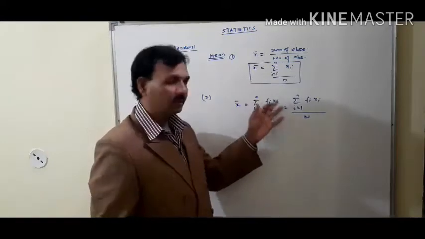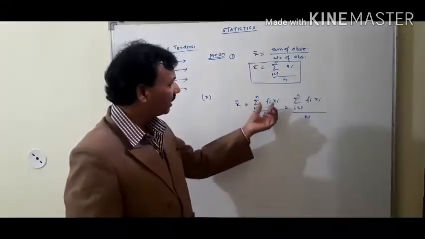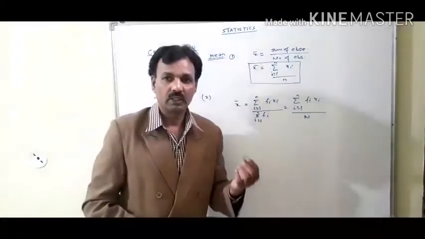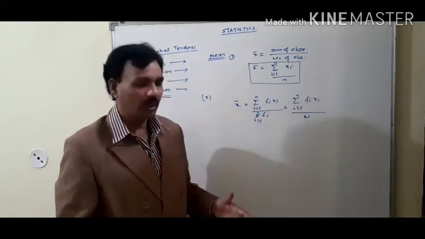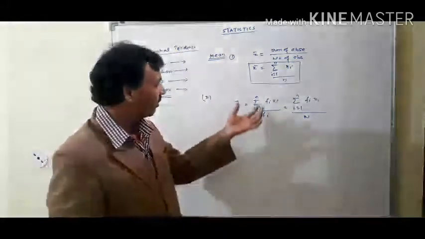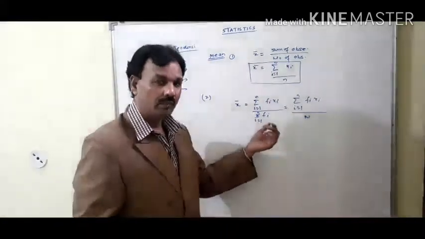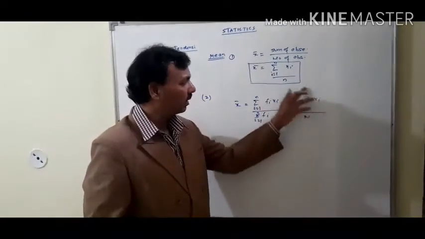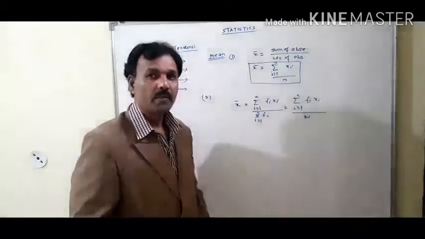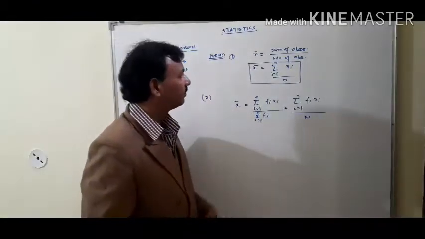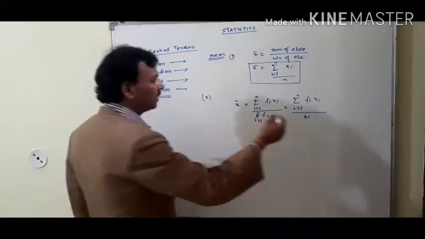Here F is the frequency and X is the observations. First we find the product of frequency with respect to corresponding observations, then find the whole sum of the whole table, and find the sum of all frequencies. Then putting the values of these in this relation, we can find the value of mean. And this is also known as the direct method.